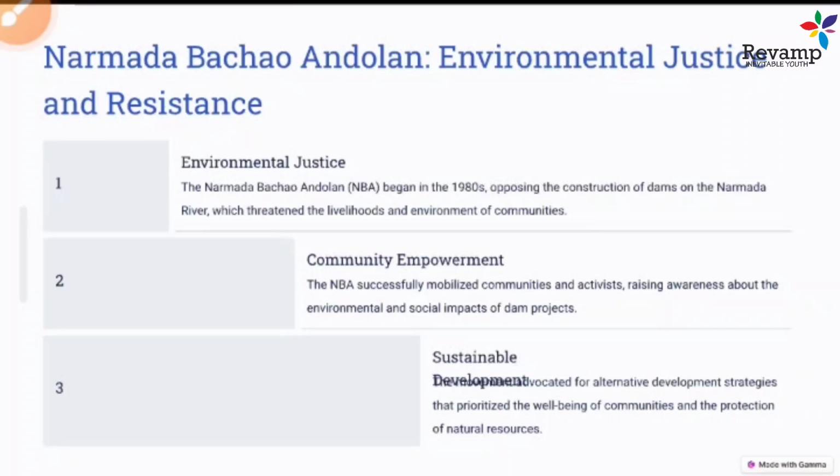This led to a lot of questions: how would it be done, and how would it take care of the people who would be displaced, even if they were given some assurance of home and livelihood? So a lot of protest started in the form of Narmada Bachao Andolan.